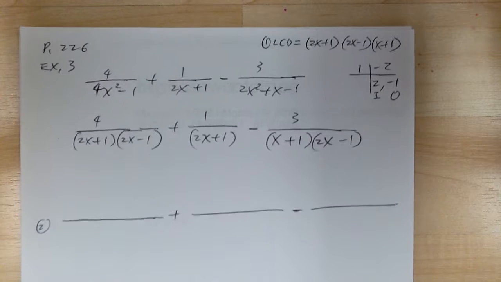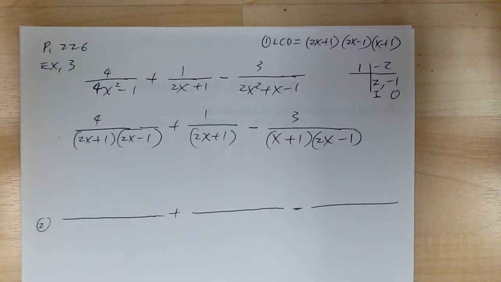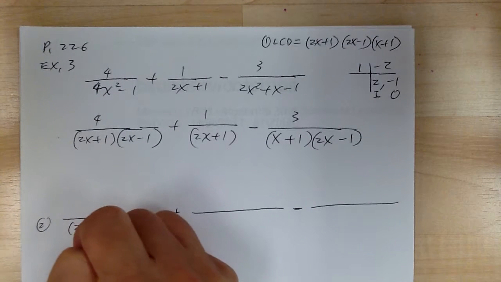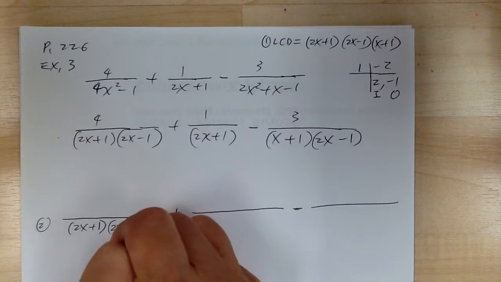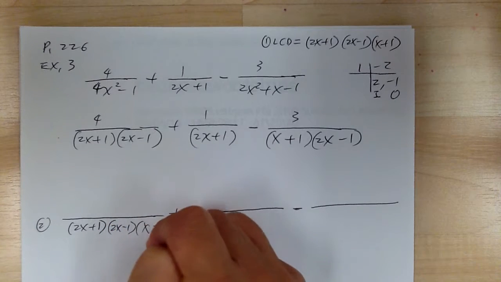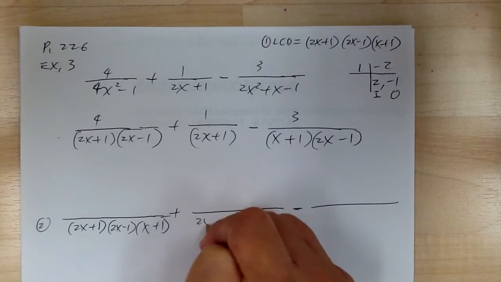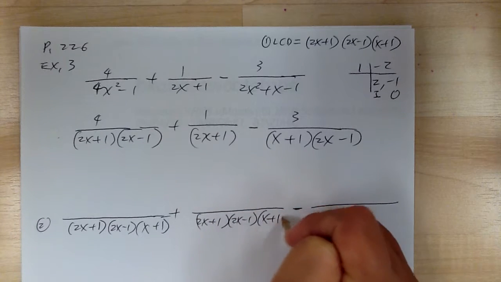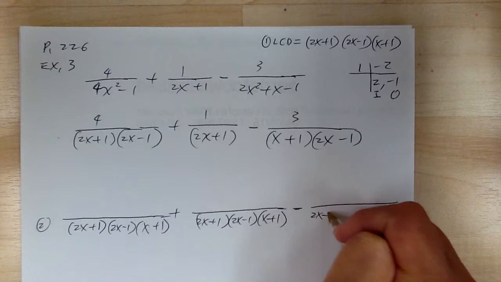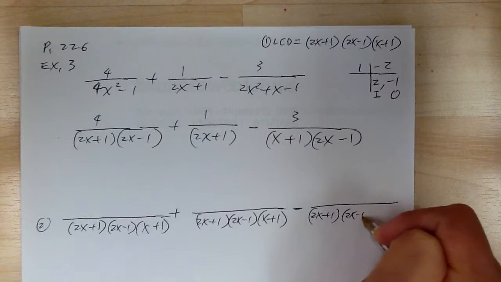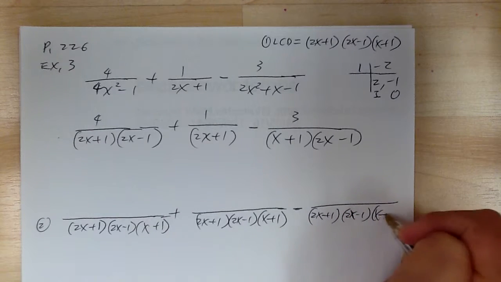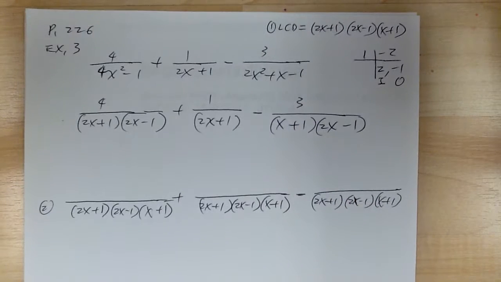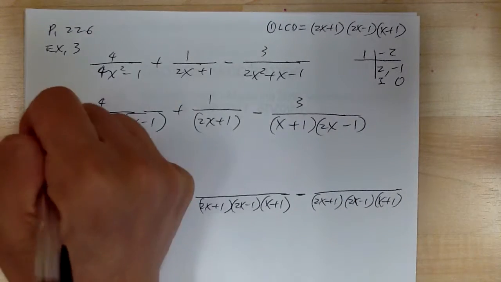Step 2, remember what I said, right? Just get your LCD. Don't do anything else. So you've got 2x plus 1, 2x minus 1, x plus 1 under each fraction. Okay? Again, that's your step 2. Get your LCD ready. Then you do step 3.